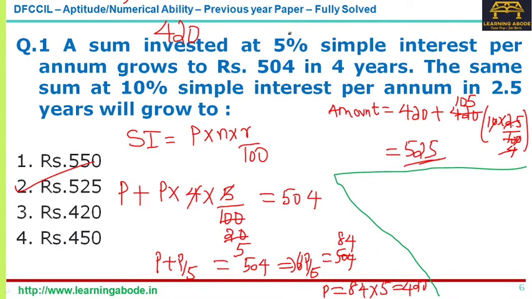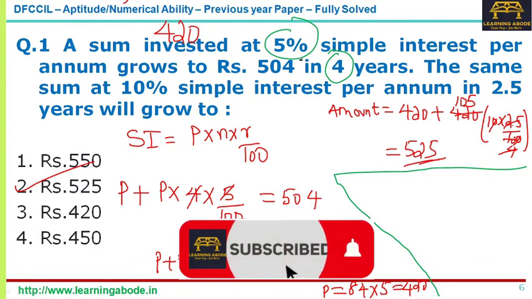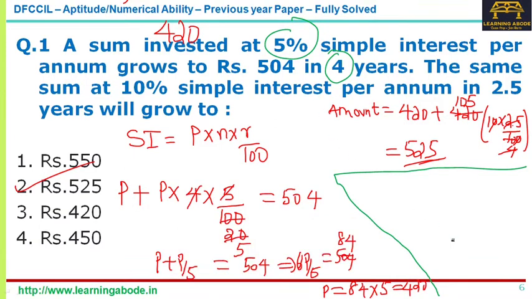Now this is 5% for 4 years. You can just take it together and say 20%, or you can say it is 1/5 more than the actual principal. See, 5% into 4, it is like 20%. So I can say that it is 20% more than the original principal. Now that is equal to 504.